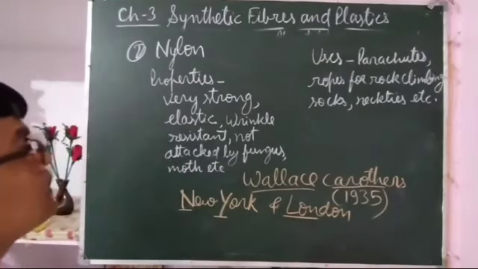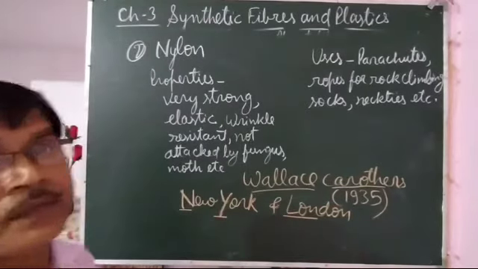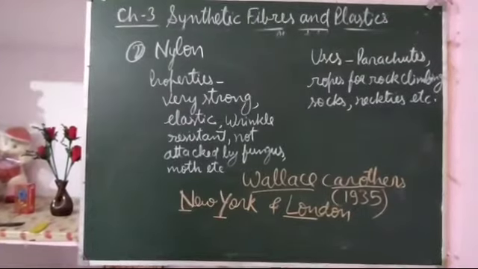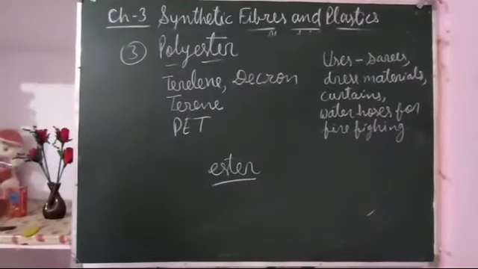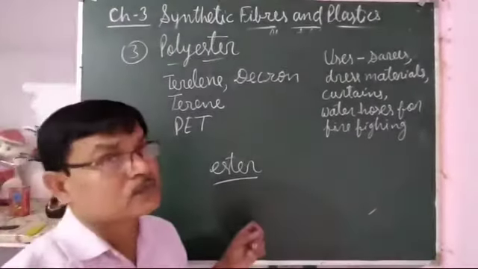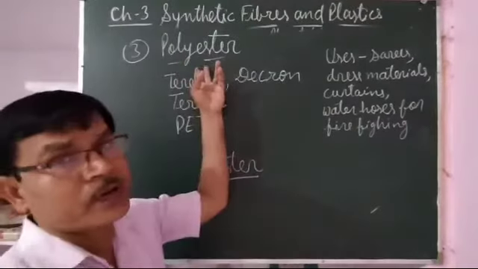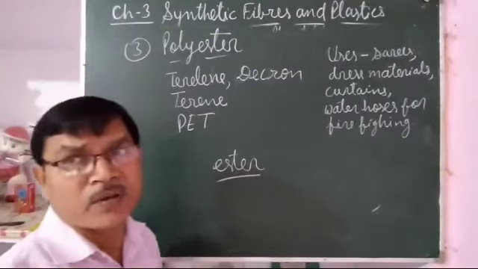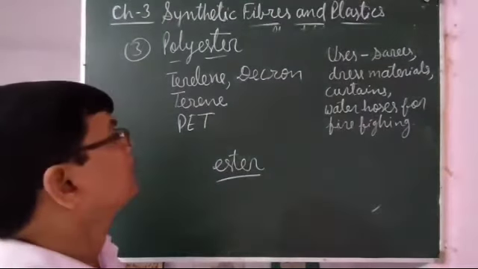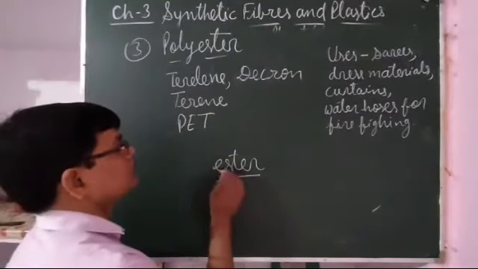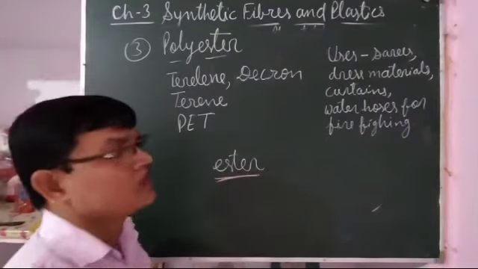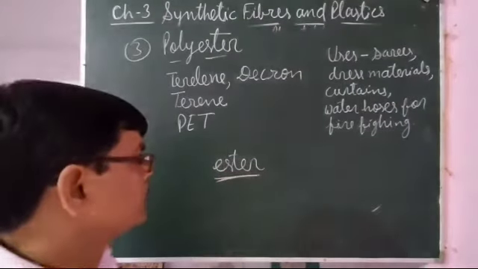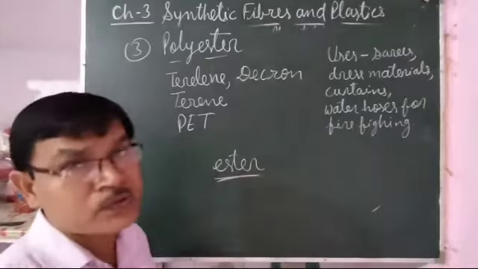Now we will discuss the third one, polyester. Polyester is the polymer of ester, that is a chemical substance which gives fruit smell.